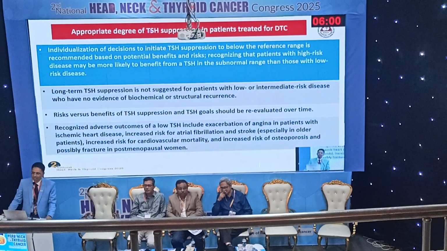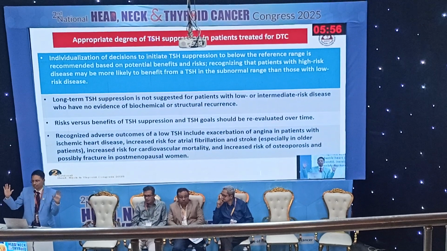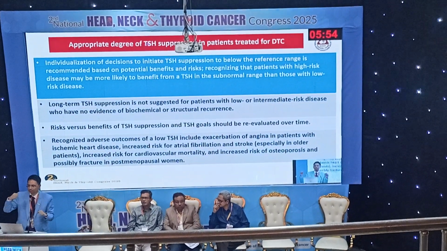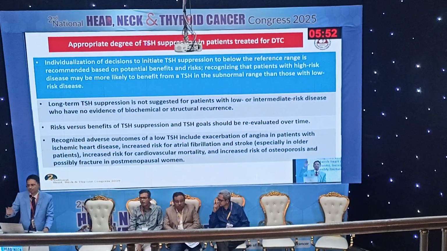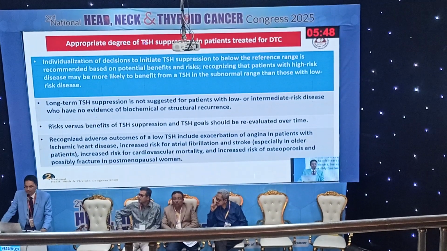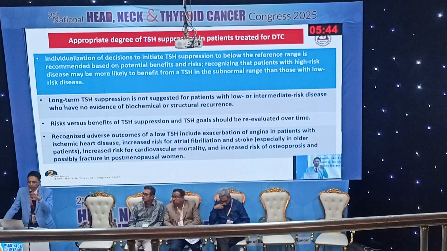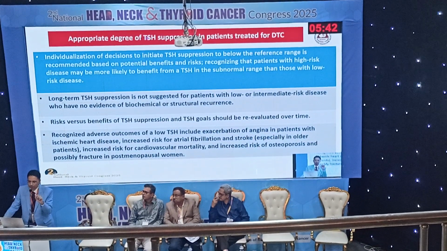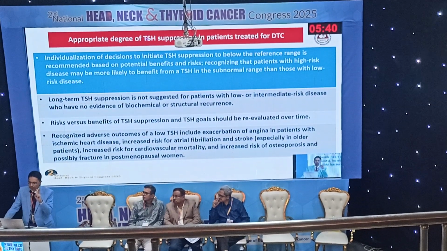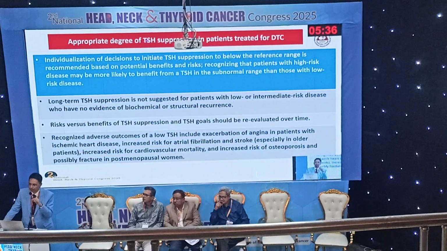So what we see in our clinical practice till now is that irrespective of whether a patient comes to us with a history of thyroid cancer, we go for radioiodine and keep the TSH very suppressed. This is our usual practice. But what is the recent recommendation? This is published after 10 years, from 2015 to 2025. In all kinds of patients, there is no need for TSH suppression. TSH suppression is needed only in structurally incomplete or biochemically incomplete response. So in this kind of patient, you should keep your TSH suppressed.